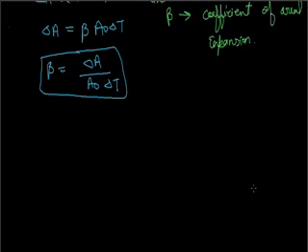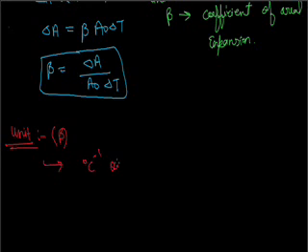If we want to write the unit of beta, in the numerator there is an area term and in the denominator also an area term, so these cancel out, and the unit of beta is degree Celsius inverse or Kelvin inverse. This is all about superficial or aerial expansion.